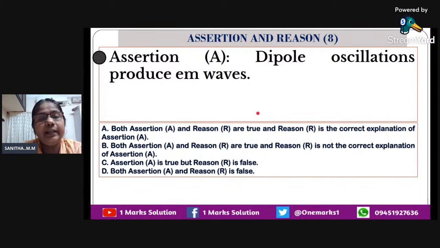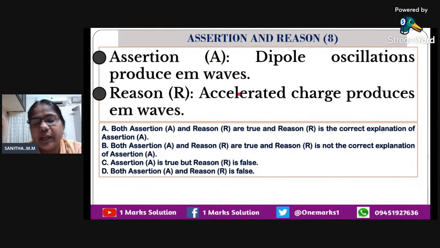Now let us move on to the eighth one. Dipole oscillation produces electromagnetic waves. Dipole means what is it? Electric dipole, both positive and negative charges. If it oscillates, it will produce electromagnetic waves. We know that when a charge is moving, it will produce a magnetic field. If the charge is moving in this manner, both electric as well as magnetic field will be there. Why? Because we know that the process of electromagnetic induction takes place because of the change in magnetic field. So dipole oscillation surely produces electromagnetic radiations.